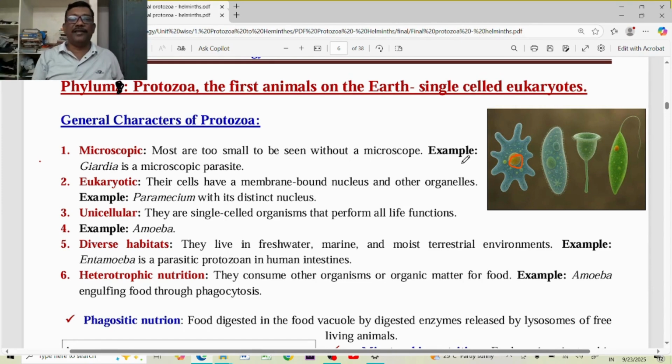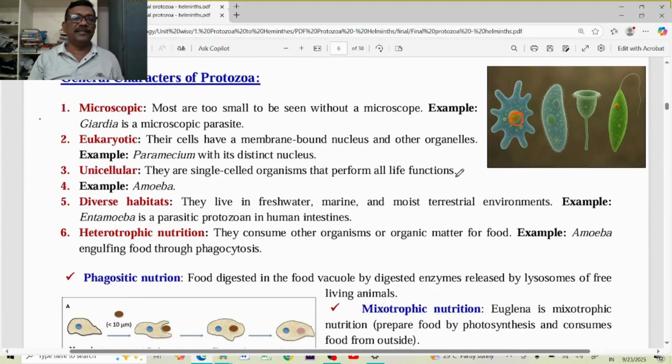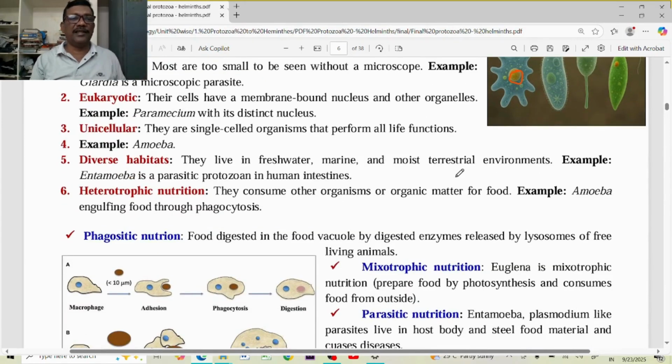But now, luckily, in the animals, the nucleus is developed. The nucleus protects the genetic material, or chromosomes, in their body. These are unicellular organisms, single-celled organisms.